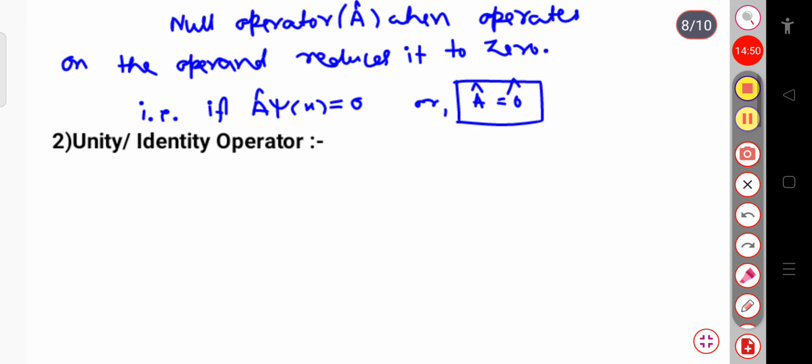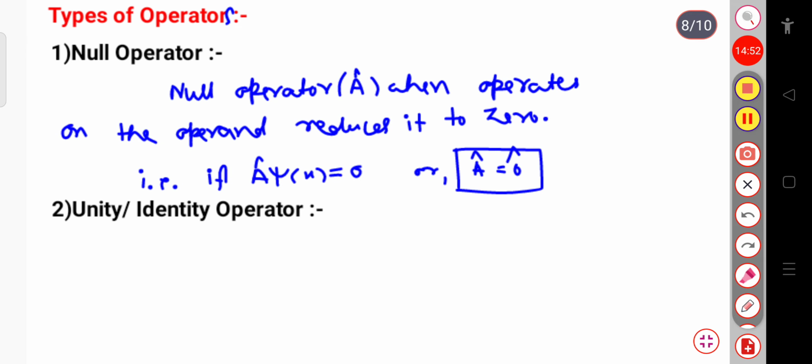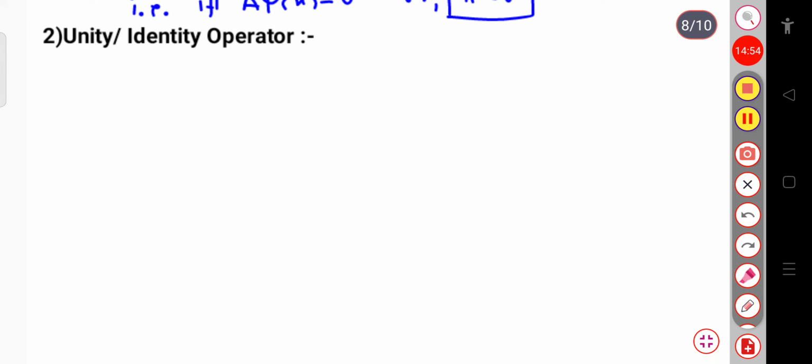Now the next, let us see the unity or identity operator. Okay, so the unity or the identity operator, let me write the unity operator, that is I cap.